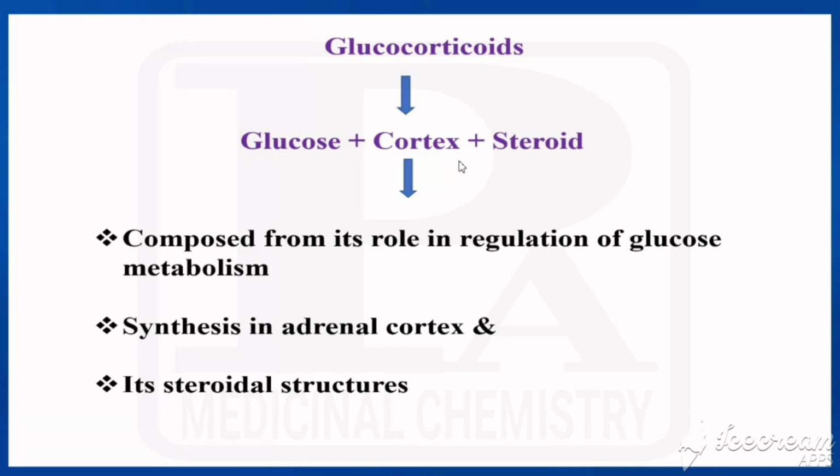Cortex indicates its synthesis by the adrenal cortex. And another one is steroid. It is having the basic steroidal nucleus. So what is it? It is responsible for regulation of glucose metabolism. It is synthesized in the adrenal cortex and it is having a steroidal nucleus. That's why it is called glucocorticoids.